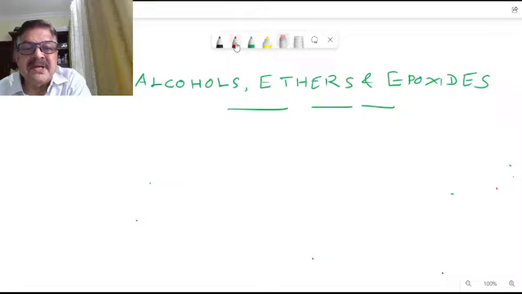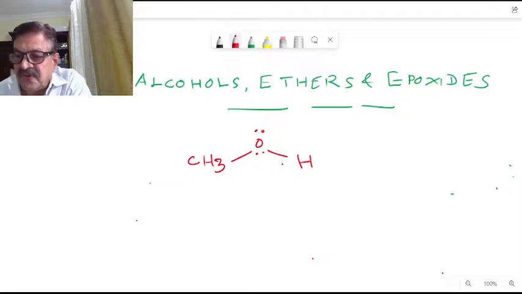So the geometry of these molecules, say CH3, this is our alcohol here. These are the non-bonding pairs of electrons, and two atoms are joined to the oxygen atom. This bond angle is actually 109 degrees.